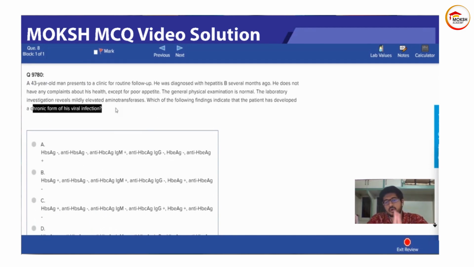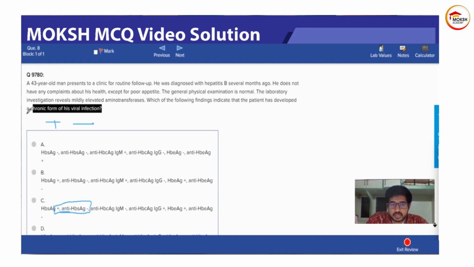Okay. So now what will be HBsAg? Just write plus minus quick. Yeah, someone has written equal to also. But okay. Now tell me anti-HBsAg for a chronic case. Plus minus. So yeah, it won't be plus, it will be minus. Why? Because the body has right now not recovered from the infection, so you have to assume the body has not formed antibodies against it. When it forms antibodies, then only your anti-HBsAg will be positive.